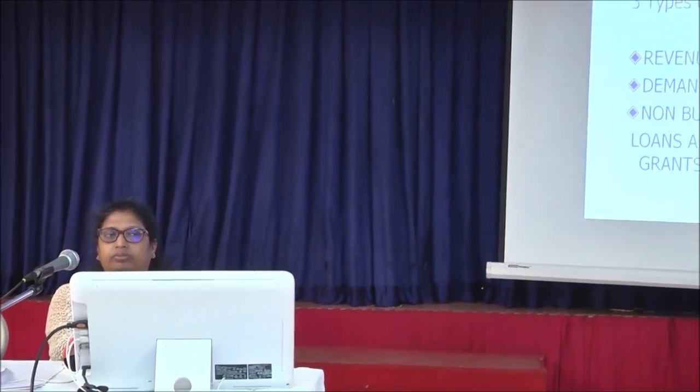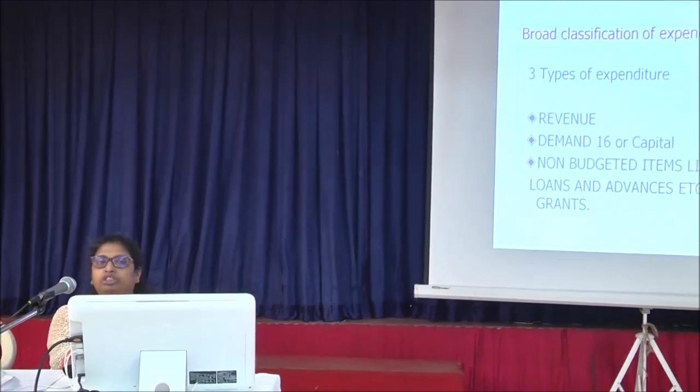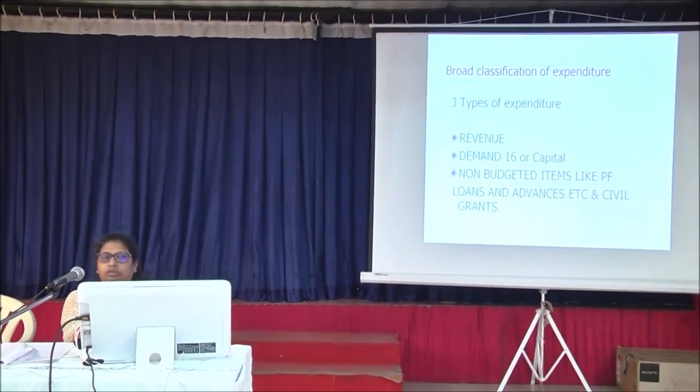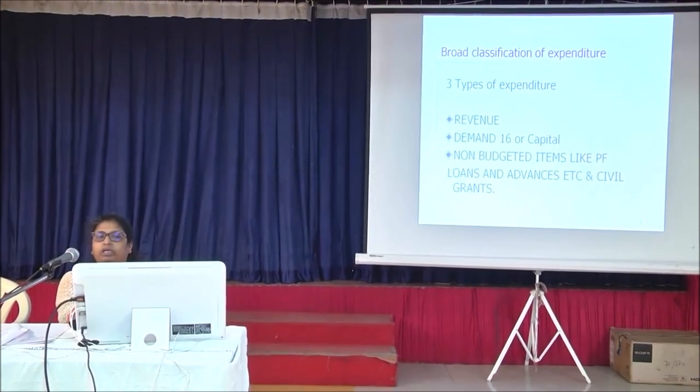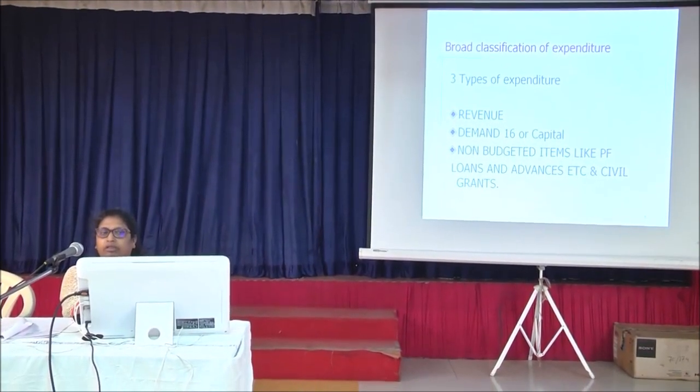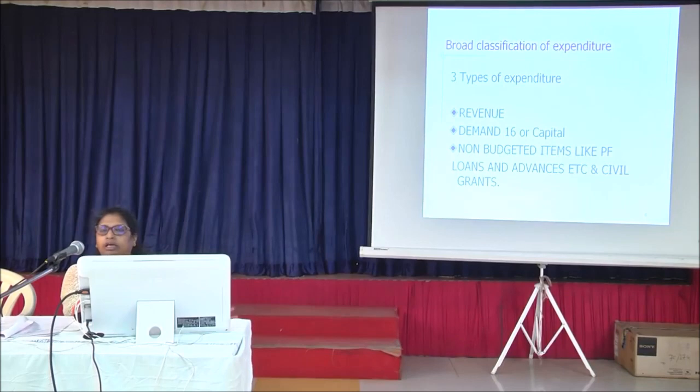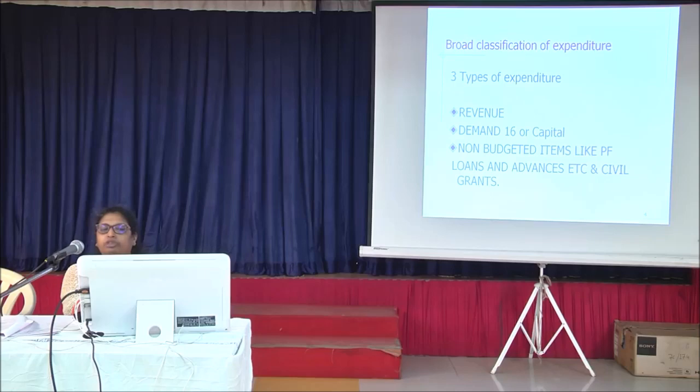The topics for discussion are classification of expenditure, the structure of the railway budget, how the budget is prepared, and control over budget. Usually, expenditure in railway is of three types: revenue, demand system, or capital. You can say demand system like DF, DRF, RRSK, and the third type is non-budgeted items like PF, loans and advances, and civil grants.